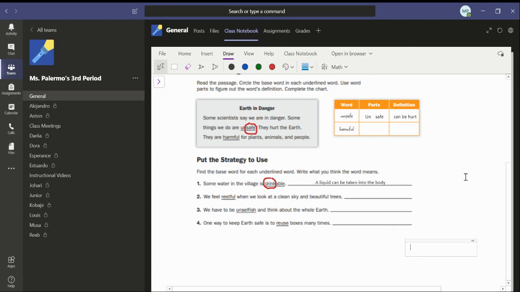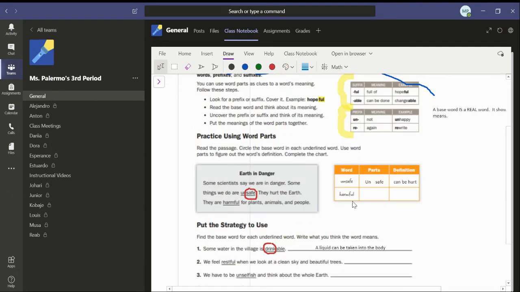And that's it, everybody. Let me know how the rest of it goes. Remember, you're going to finish 2, 3, and 4, and the rest of the chart for harmful.